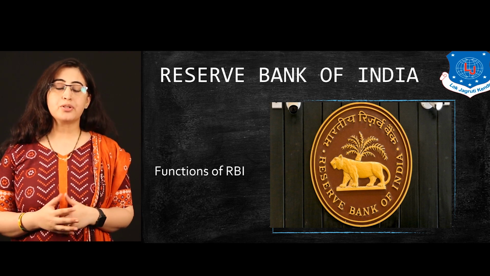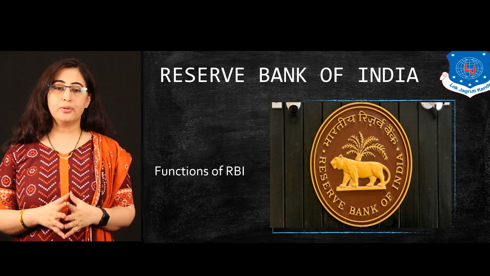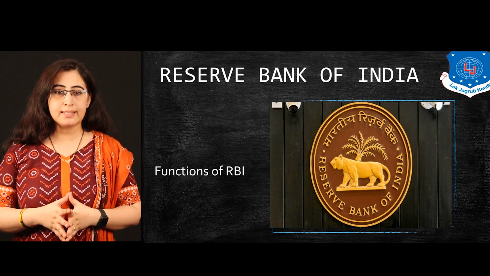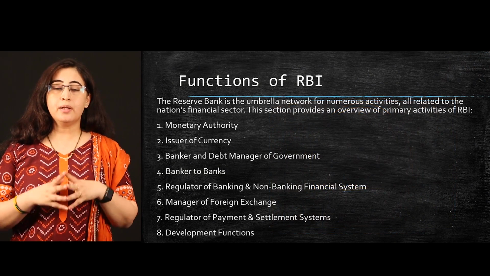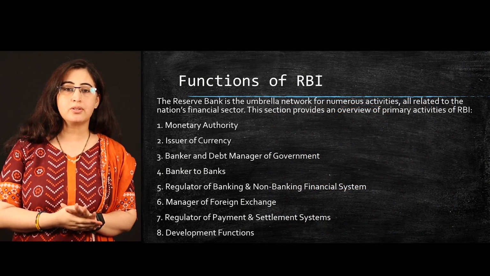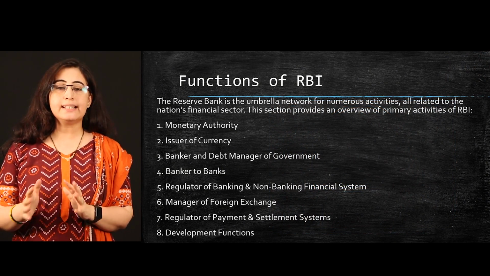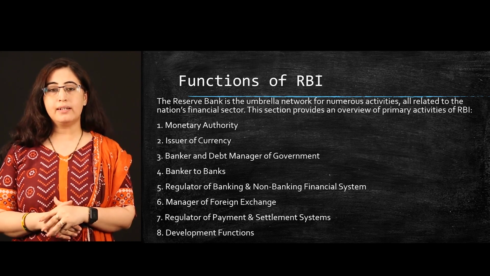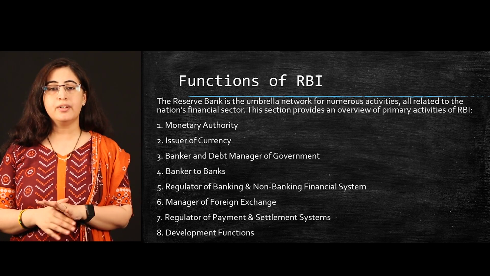In our last video session we discussed the genesis of RBI and its structure. In today's session we are going to discuss the functions of RBI. RBI is the umbrella network for numerous activities, all related to the nation's financial sector. This video session discusses these activities and functions in detail. Now I have classified the functions into 7 to 8 different parameters.